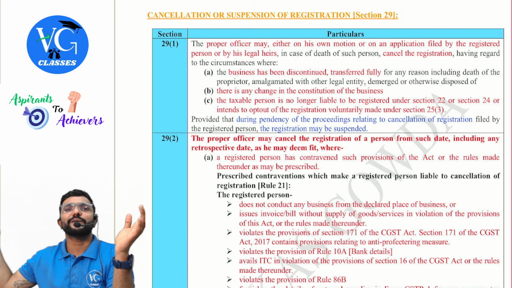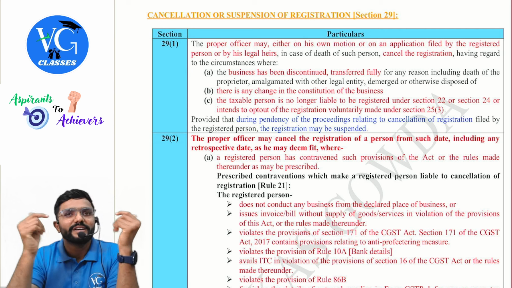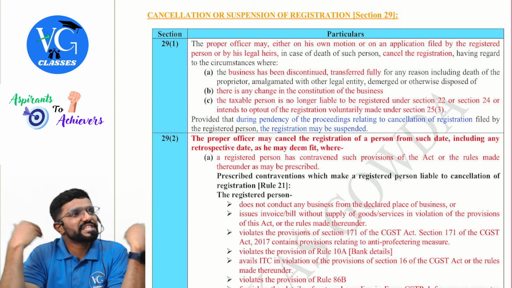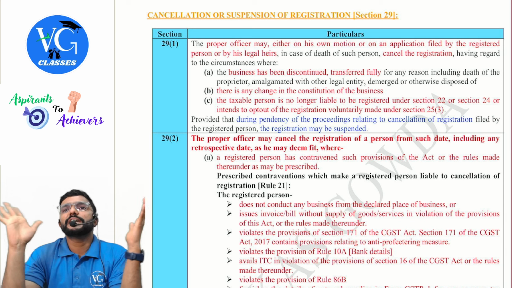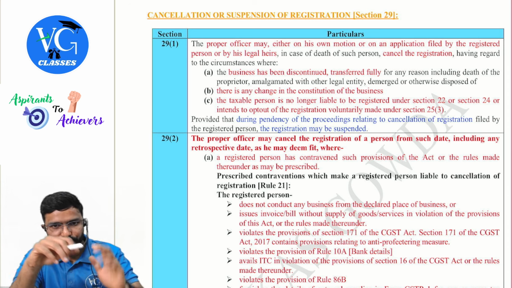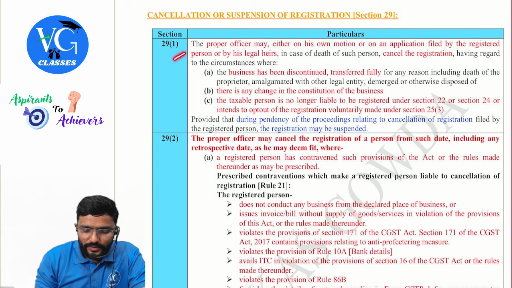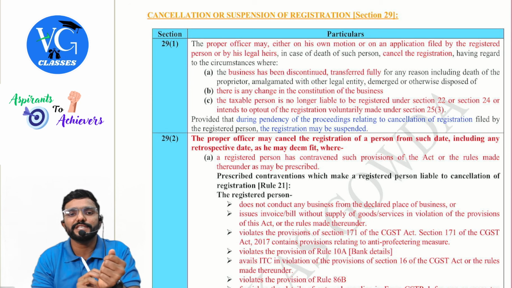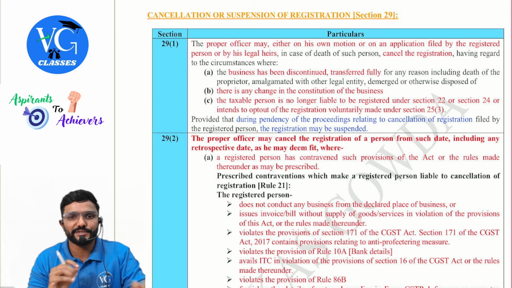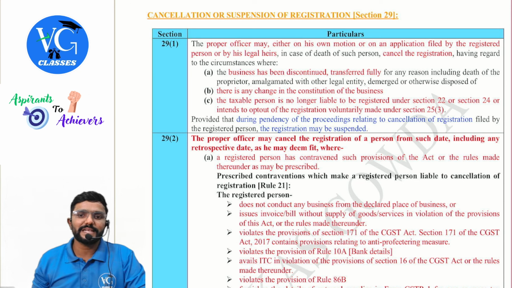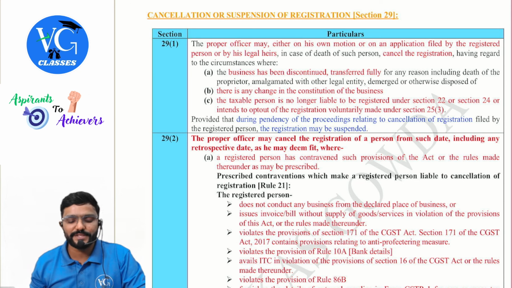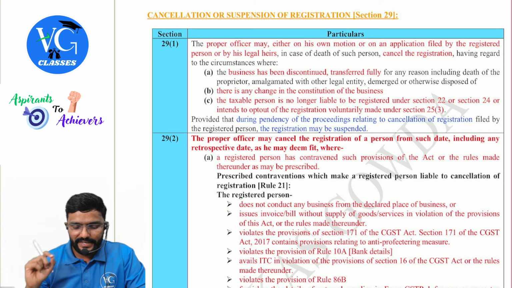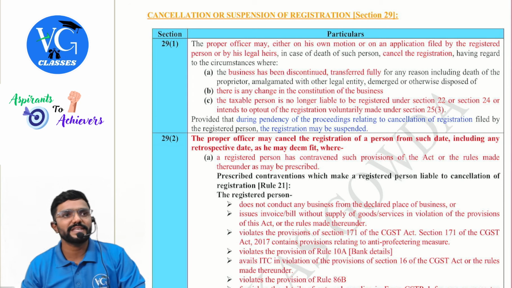Can my legal representative apply for cancellation? Yes. Here, the cancellation is initiated by the registered person or his legal representative. Okay. Section 29 subsection 1. The proper officer may either on his own motion or on application filed by the registered person or by his legal heirs, in case of death of such person, cancel the registration having regard to the circumstances where the business has been discontinued, transferred fully for any reasons, including death of the proprietor, amalgamated with another legal entity, demerged, or otherwise disposed of.